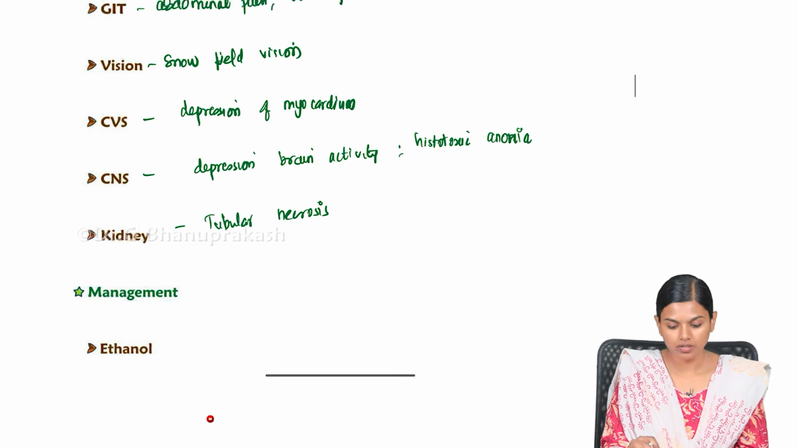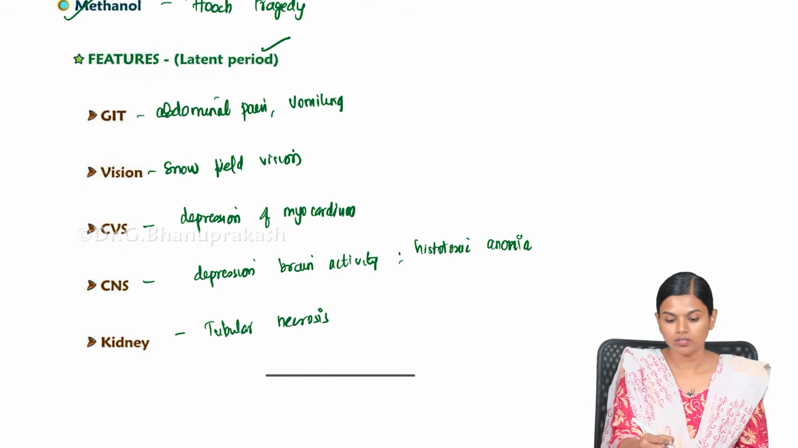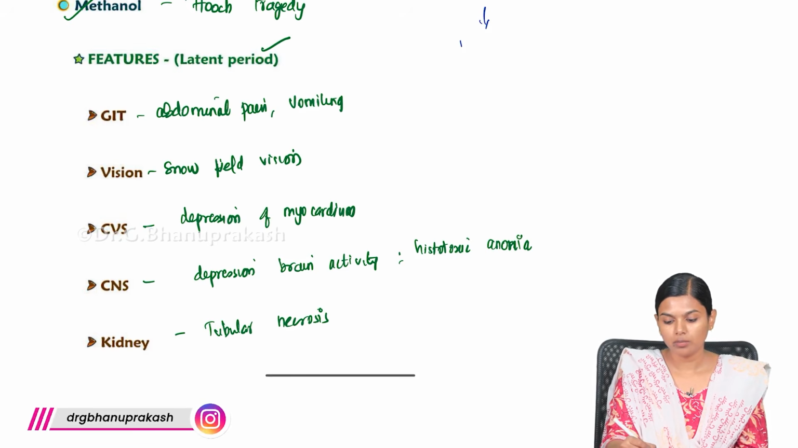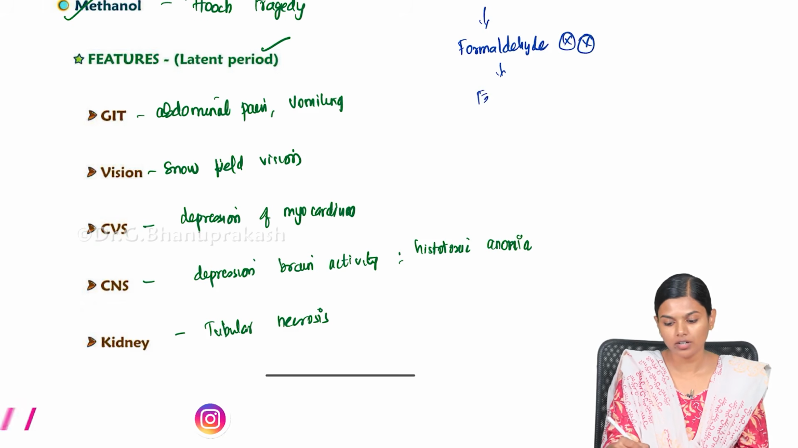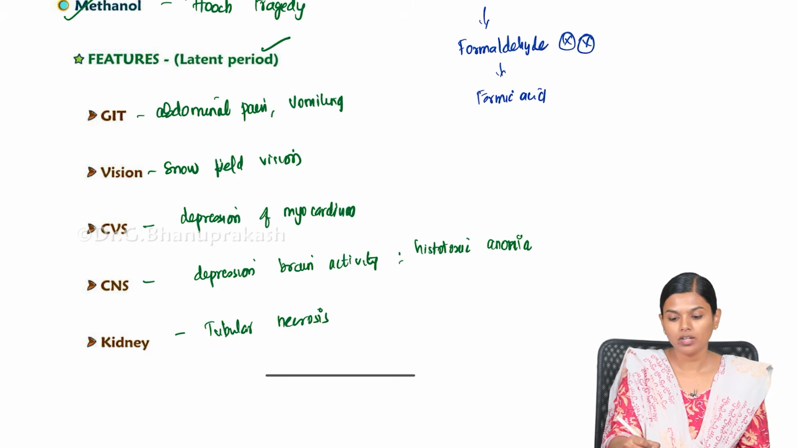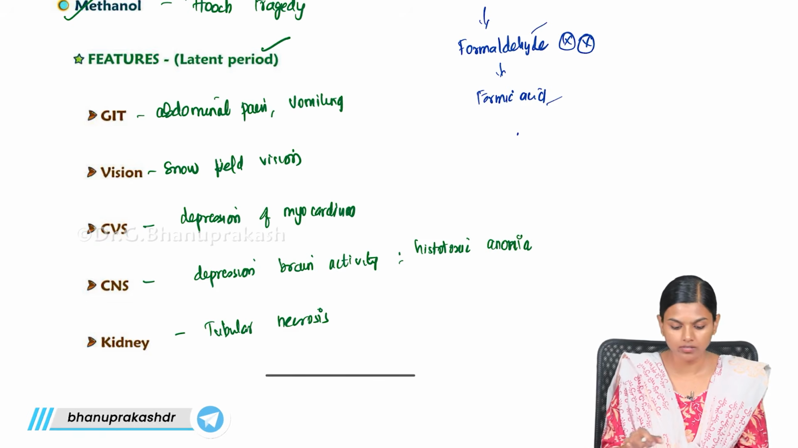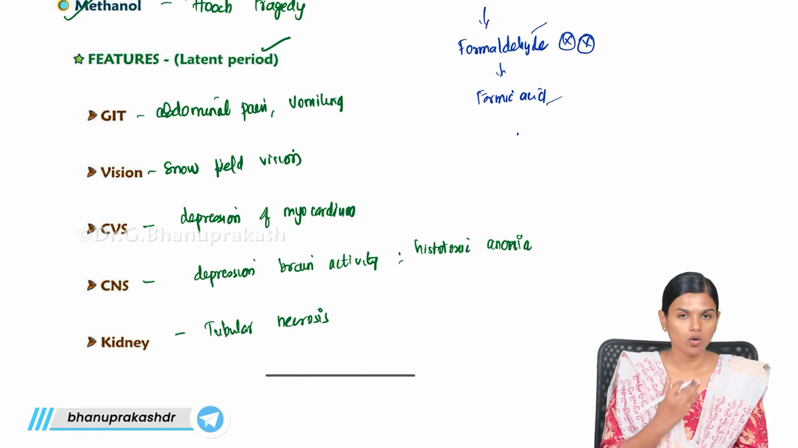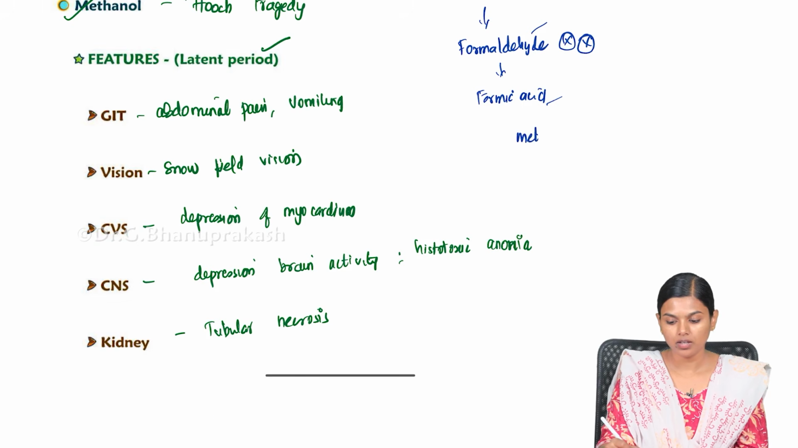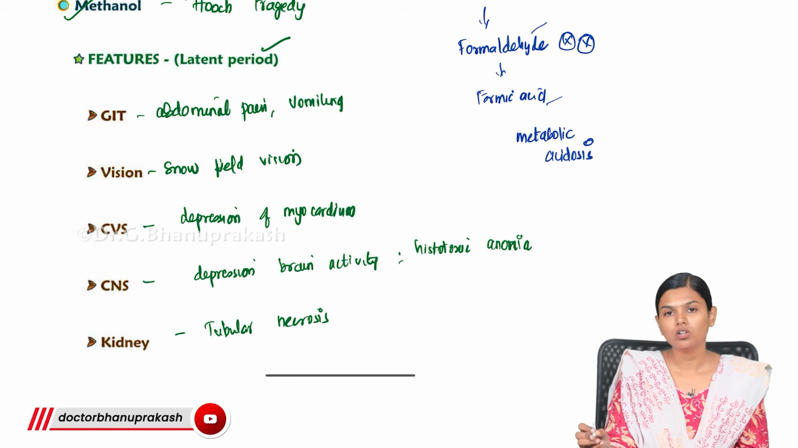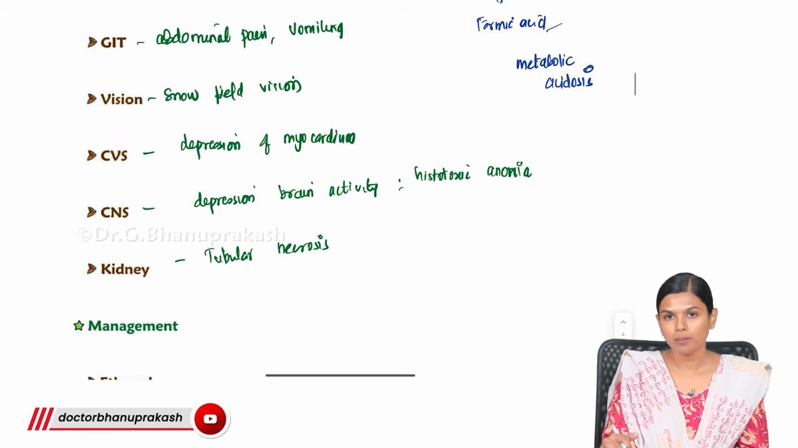Basically, whenever methanol is consumed, it will become formaldehyde. This formaldehyde is highly poisonous. It is also converted into formic acid. More than methanol, it is this formaldehyde and formic acid that are poisonous. All this formaldehyde and formic acid will lead to the histotoxic anoxia and all the symptoms, and there will also be metabolic acidosis because of this methanol ingestion.